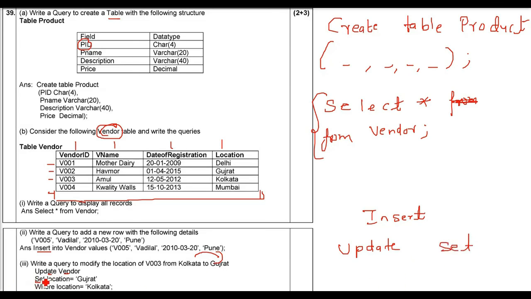Update vendor, that is the table, set location equals Gujarat, where location equals Kolkata. But one more thing is given, location of V003 from. So Kolkata is only 1, so you can just leave this query like this. But if you really want to add some more things, you can add. This is optional. And vendor ID equals V003. This you can add, okay? So this is just optional because Kolkata is only 1.